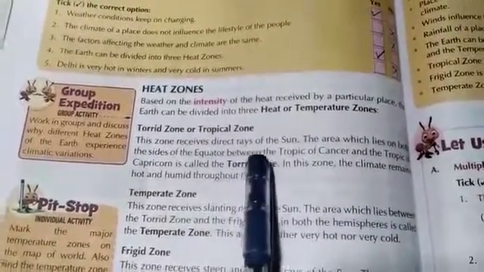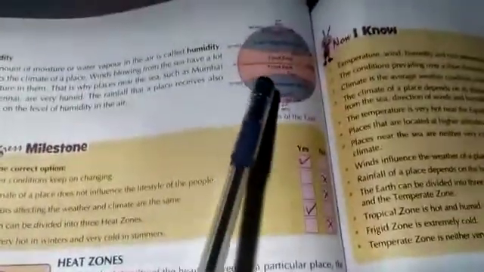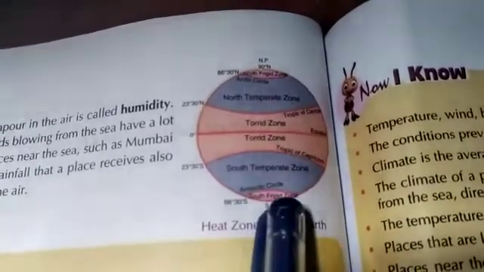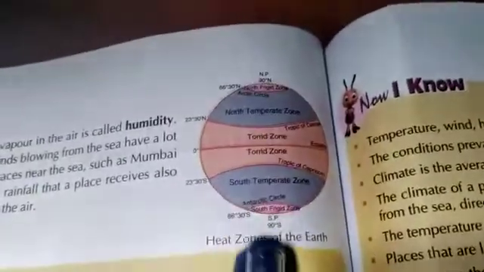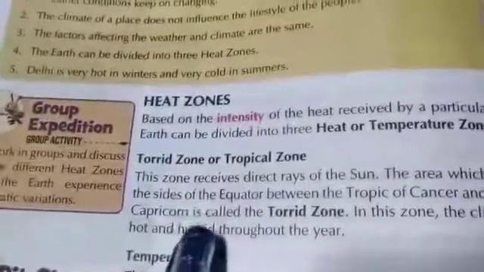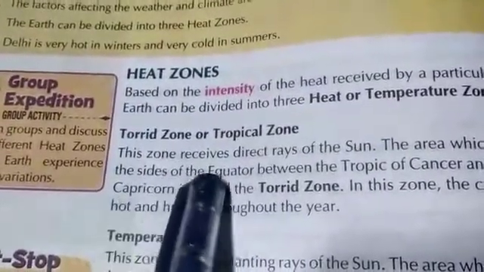The earth can be divided into three parts. Can you see here? The first one is the torrid zone, the second one is the temperate zone, and the third one is the frigid zone, in both the northern hemisphere and the southern hemisphere. So let us see. First we discuss the torrid zone.